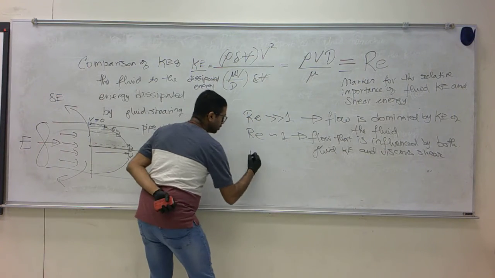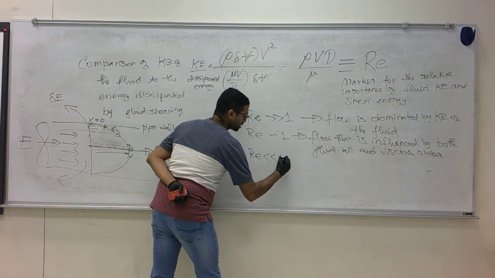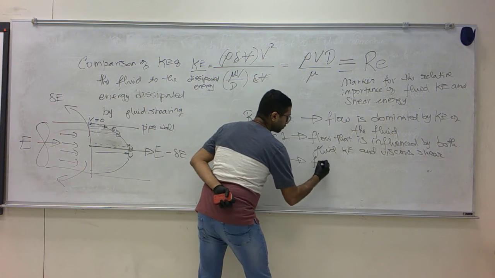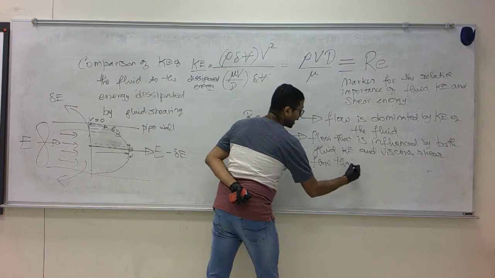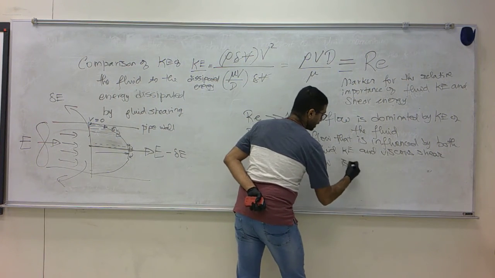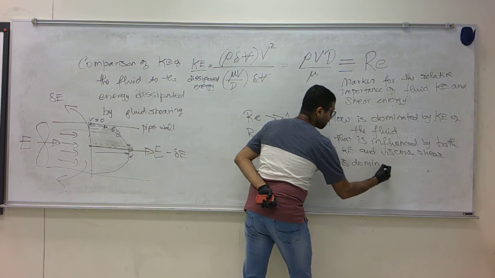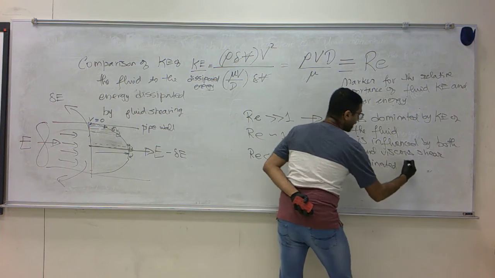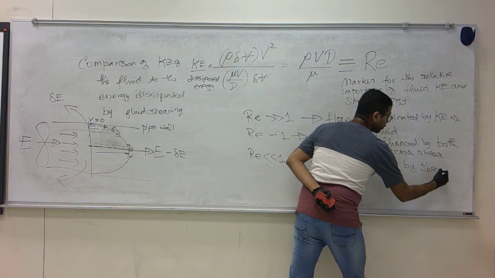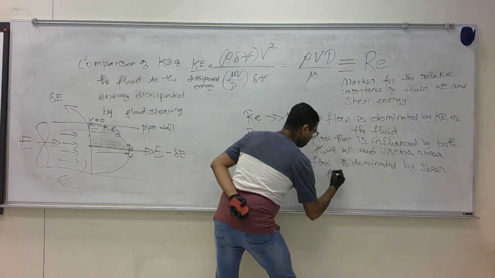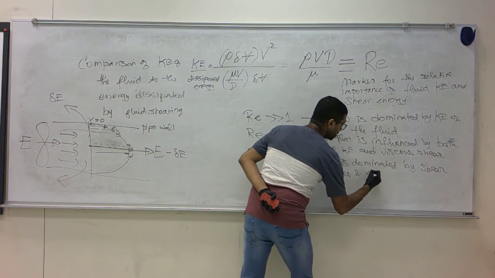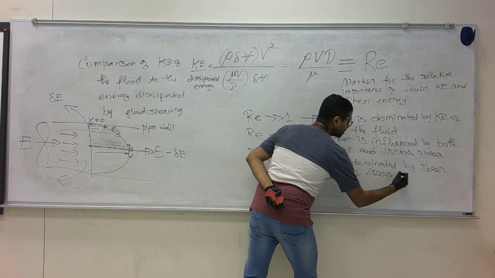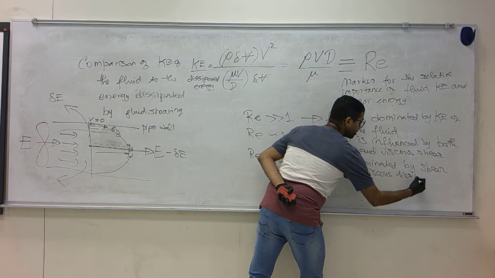And a flow whose Reynolds number is much less than 1 implies a flow that is dominated by shear forces and viscous dissipation.